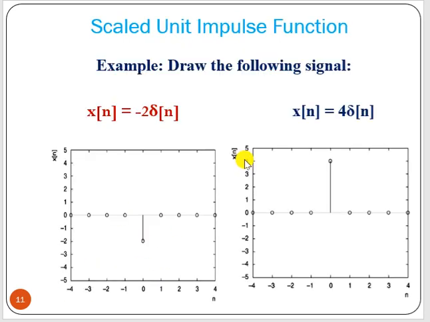Now say x n equal to minus 2 delta n, then how will the graph look? So at n equal to 0, it will be 1 times minus 2. So this value is minus 2. At n equal to 0, its value is minus 2. So delta n, we can multiply by any factor. It can be negative also, no problem. Say we multiply delta n by 4. So the signal value will be nothing but 4. See here, at n equal to 0, the value is 4.